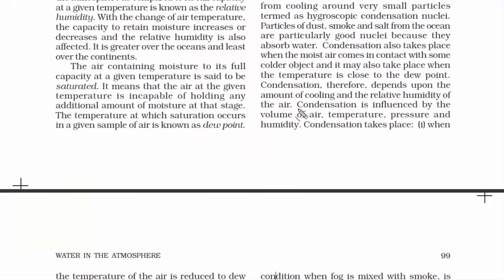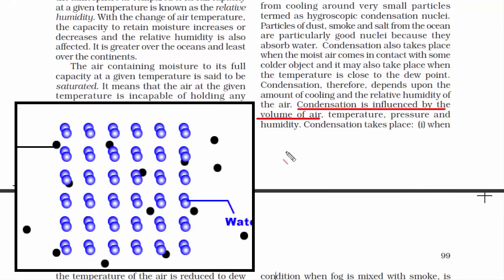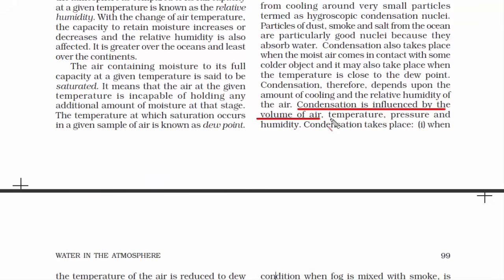Now, before we wrap up on condensation, let's quickly look at some ideal conditions for condensation to take place. Condensation depends upon 4 conditions: volume of air, temperature, pressure, and humidity. And if you look at these 4 conditions, it absolutely makes sense. Because you need a certain volume of air that would carry moisture. And when this given volume of air exceeds its tendency of holding any additional amount of moisture, that's when water vapor or moisture transforms into water. So the first condition, volume of air, is absolutely necessary.